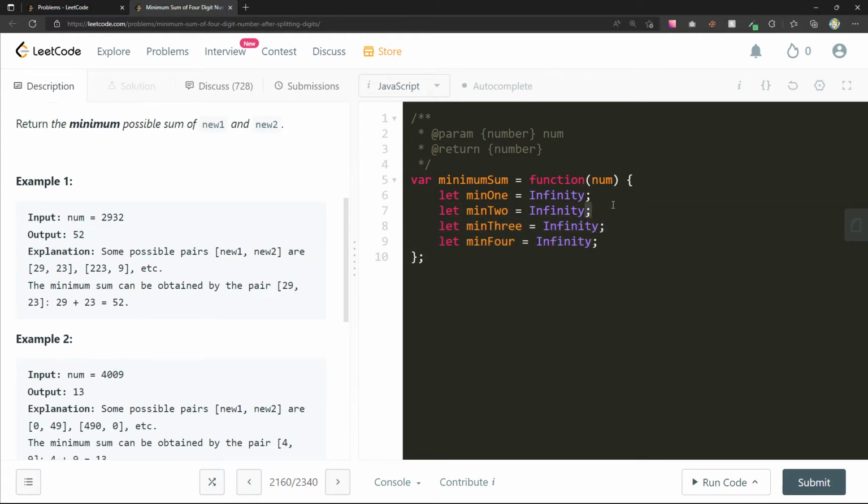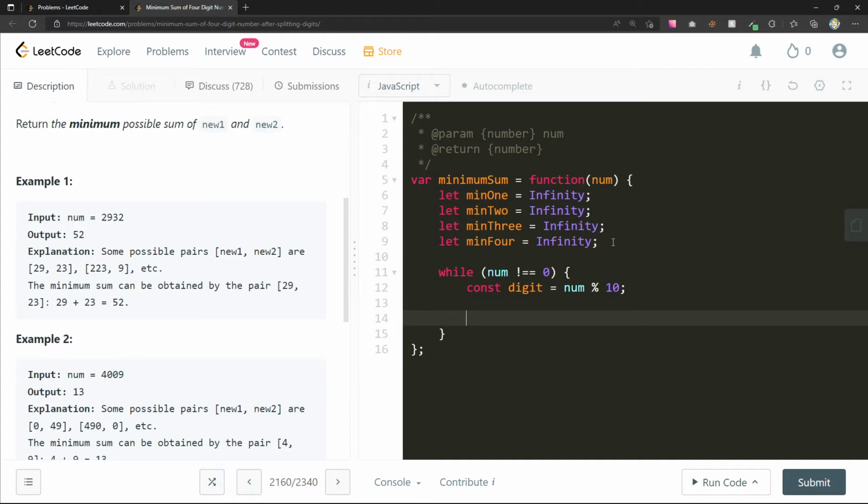Now we can do that trick where we get the digit off the end every time. So we can say something like while num not equal to 0, const digit equals num modulo 10. Now we can sort of do that thing. So min 4. How do I want this to be though?